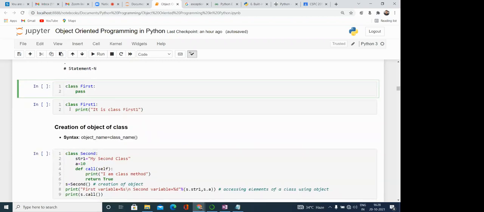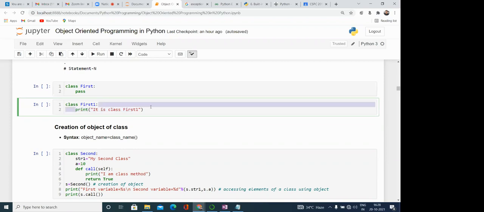Then another class, class First One. In this we are doing one thing: print it is class first one. So class is the keyword through which we are defining the class, and this is the name of the class. Here we can define multiple different statements in the body of the class.